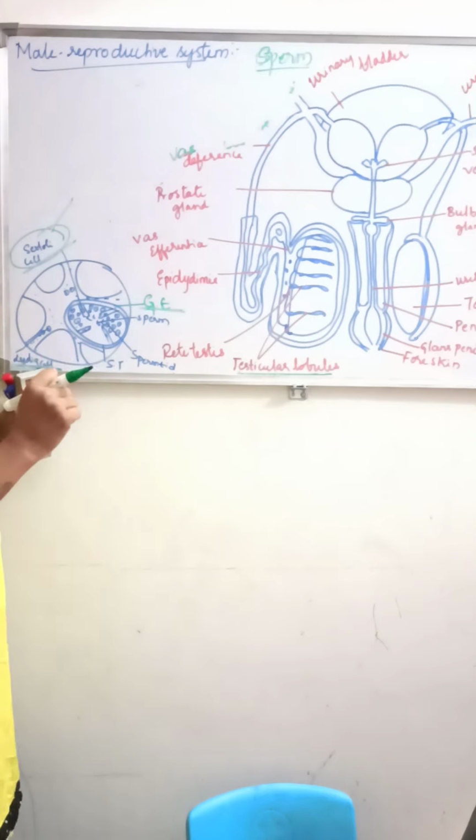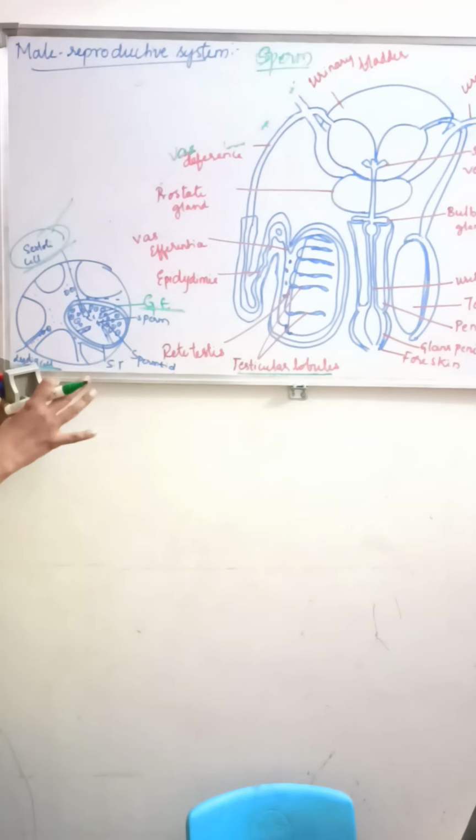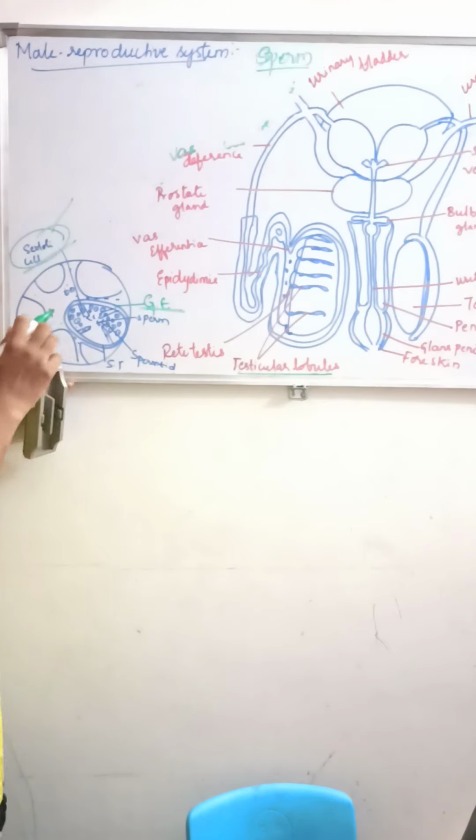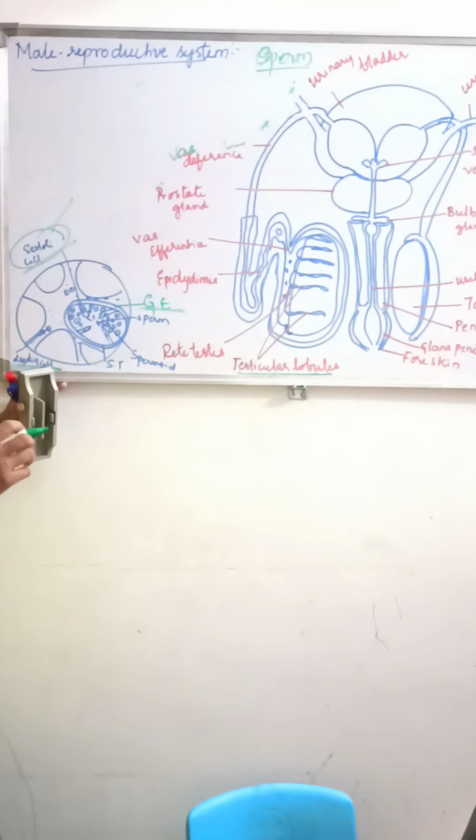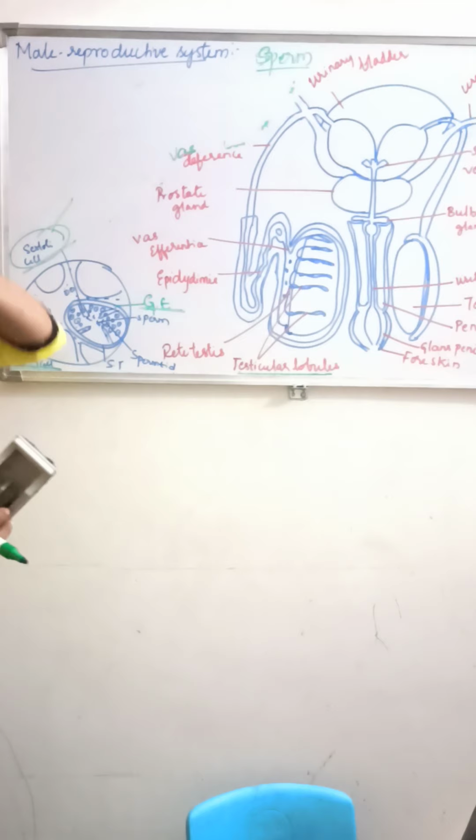These Leydig cells help in the secretion or synthesis of the testicular hormone called androgen or testosterone, which is also called the male sex hormone. That is why it is important. Why is it important? Because it helps in the formation of secondary sexual characters in males. That is what we have in the testes.